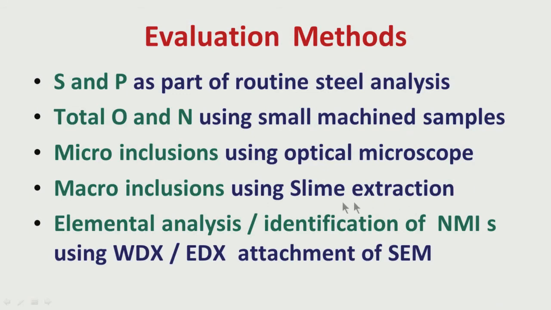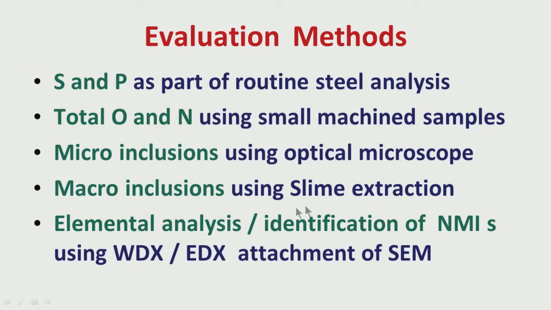So, after extraction, we can see those slime under different evaluation techniques, like maybe we can use SEM to find out what the constituents are. We can see those at low magnification under a microscope to find out what the sizes are. These are the techniques for evaluating macro inclusions.